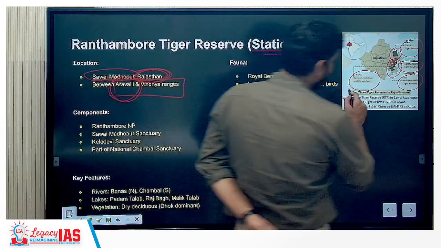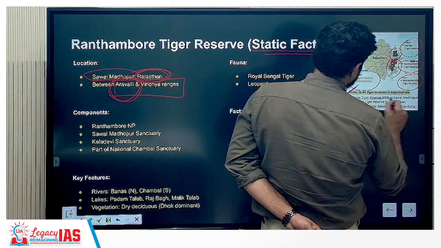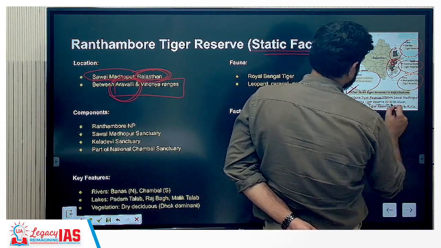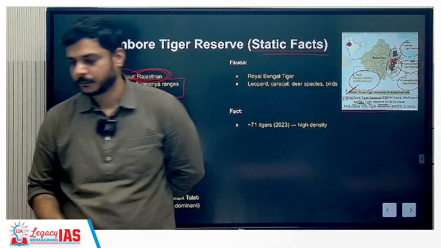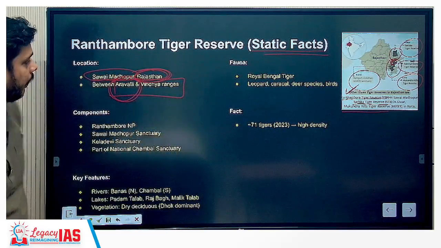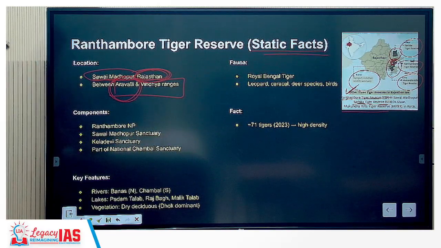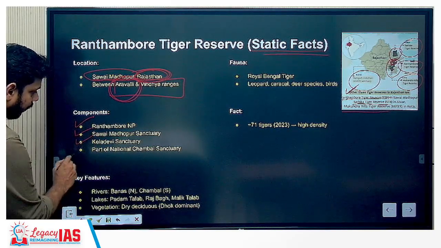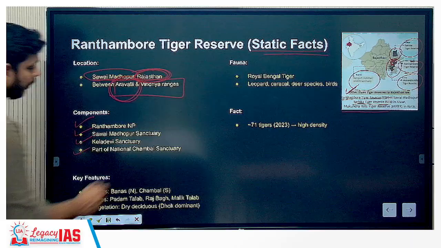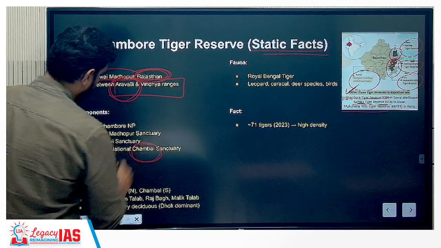Okay, the other two tiger reserves in Rajasthan are Sariska Tiger Reserve in Alwar and Mukundra Hills Tiger Reserve in Kota, along with Ranthambore Tiger Reserve in Savai Madhopur. Please remember this. Now components again: Ranthambore, Savai Madhopur, Kela Devi Sanctuary, and it is a part of National Chambal Sanctuary.